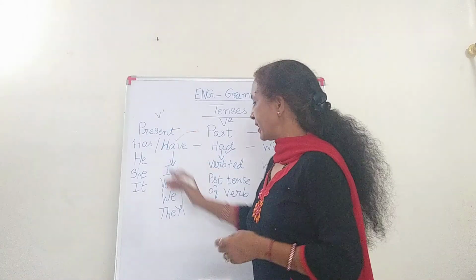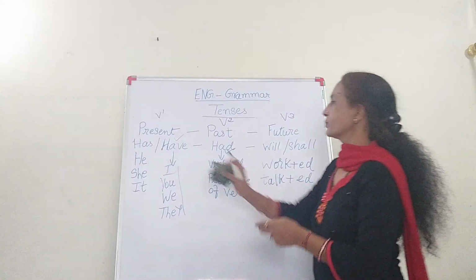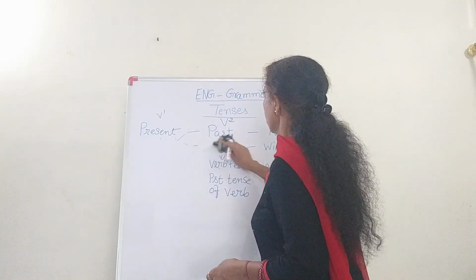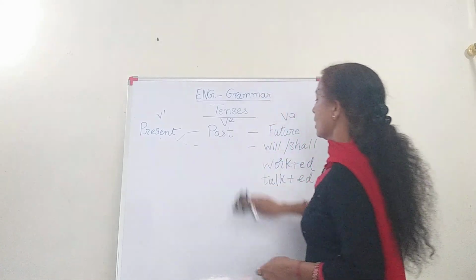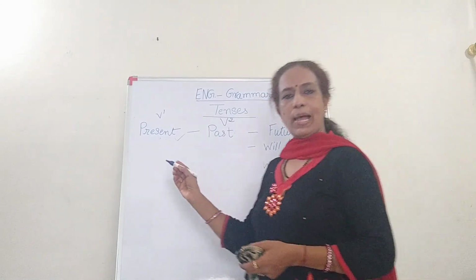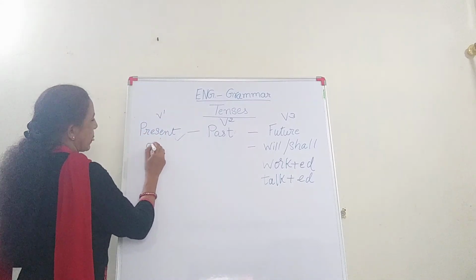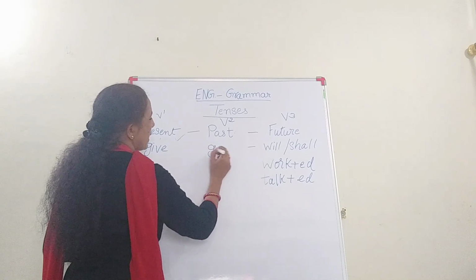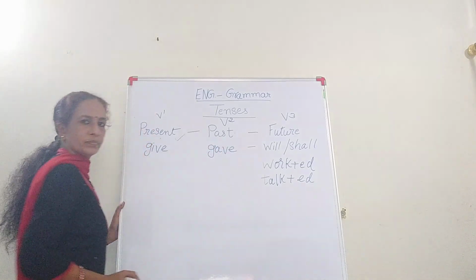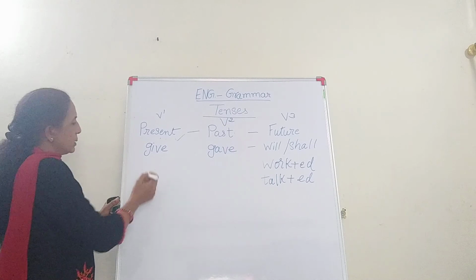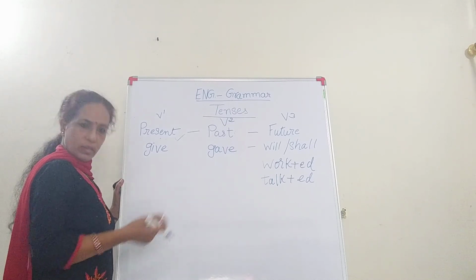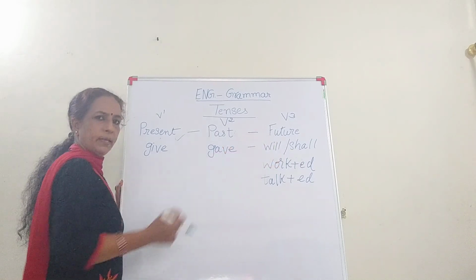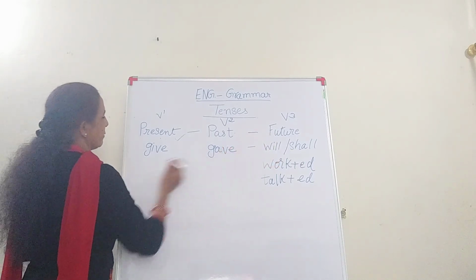For example, from a present tense verb I'll show you. If it is give, here past tense will be gave. Then give me a book. Present, I'm asking you: give me the answer. Give him the money. Okay, so give.